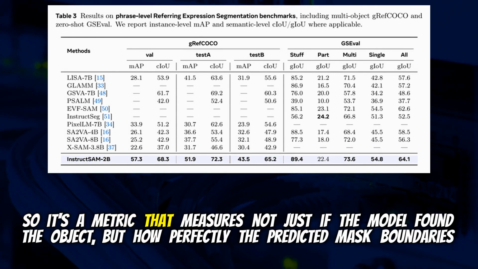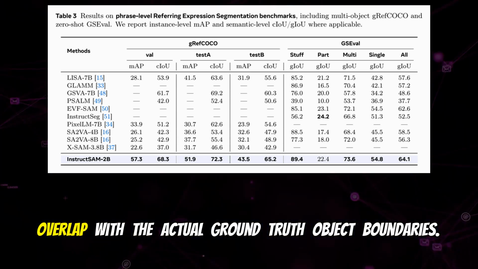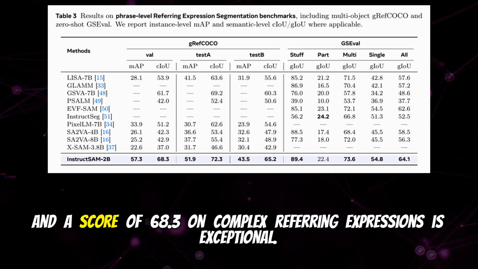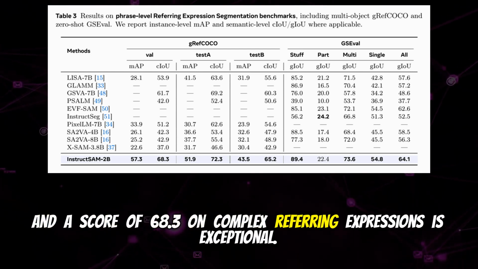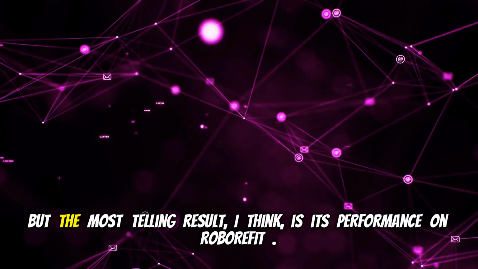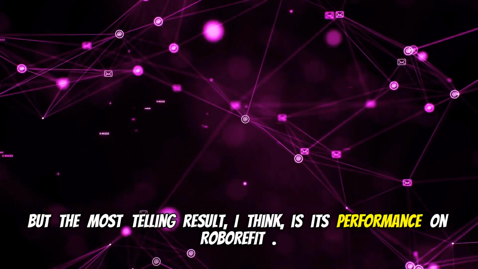So it's a metric that measures not just if the model found the object, but how perfectly the predicted mask boundaries overlap with the actual ground truth object boundaries. Right. And a score of 68.3 on complex referring expressions is exceptional. It also tops the charts on GSEVol. Yeah. But the most telling result, I think, is its performance on Robotics.